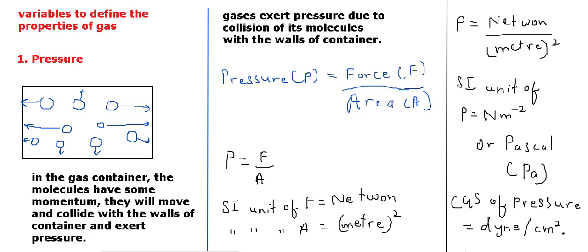So we are getting what is actually simple pressure. On the walls of the container, the molecules are colliding and exerting some pressure. The molecules themselves have some momentum, so they will have some force. They are hitting the walls of the container having a fixed area. So force divided by area will give the pressure information.